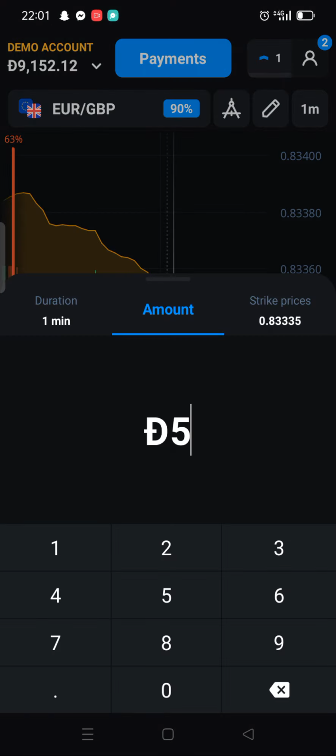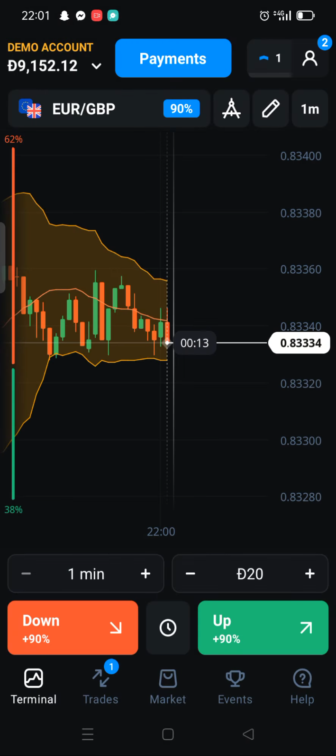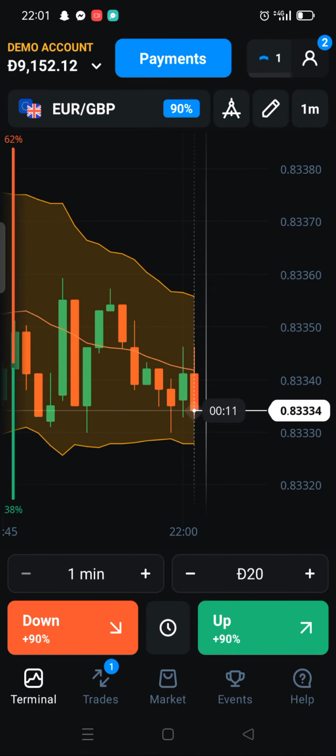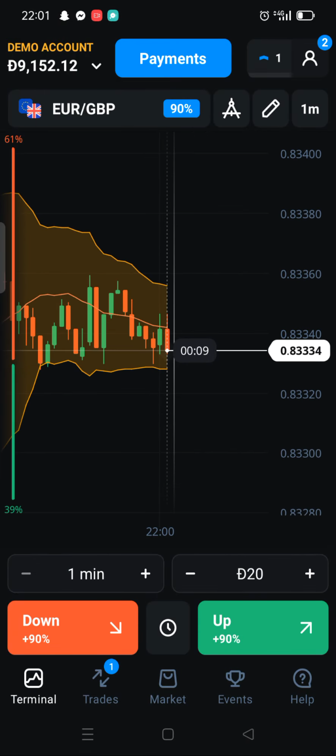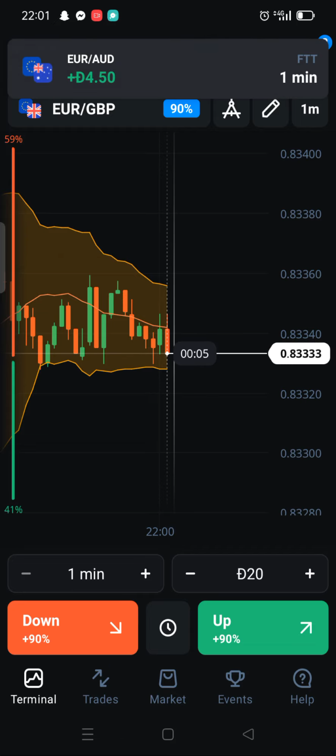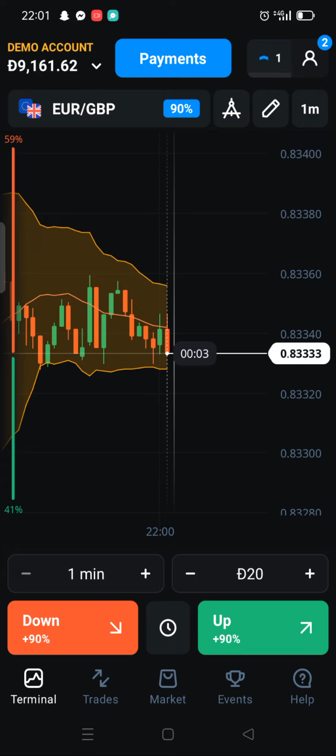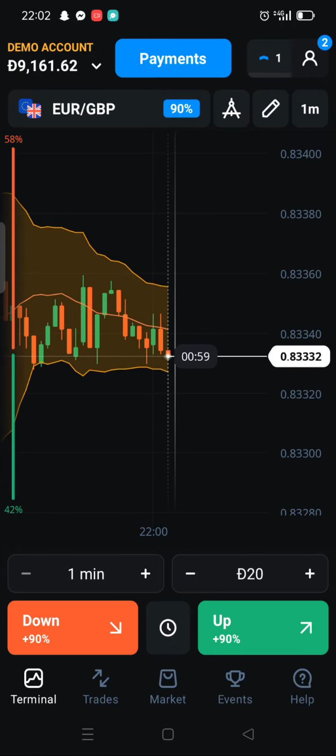Now we analyze the chart first, then second we trade. Now I do a $20 trade. So let's see what happened there. My heartbeat has gone fast. So let's see. Okay, our Euro AUD trade has gone into profit. So let's see what happened.